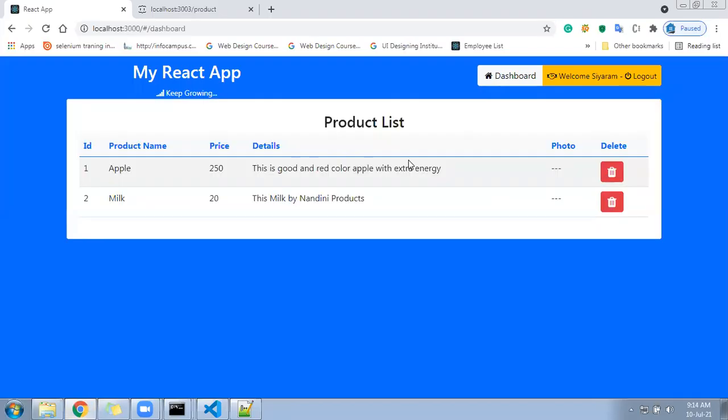Let me see what is showing for me. It is showing the product list by default. You can check. These delete buttons are coming a little bigger. We have to reduce the size a little.